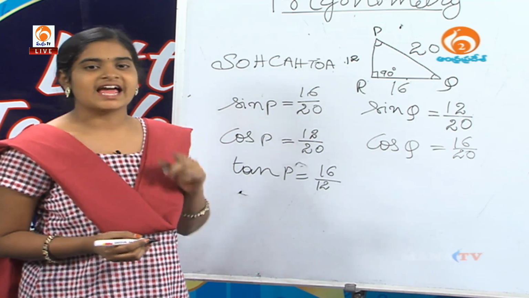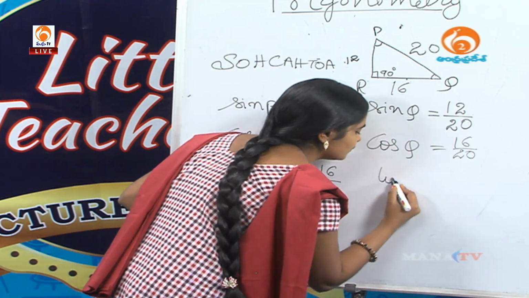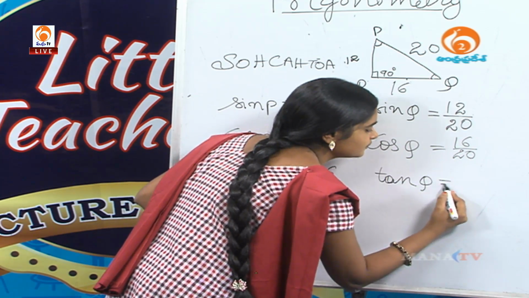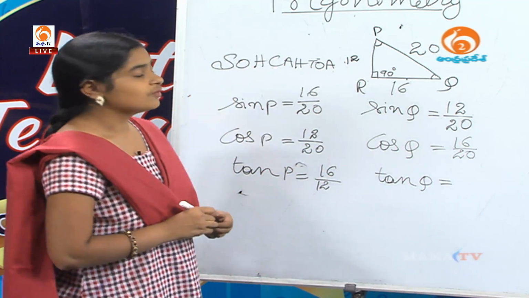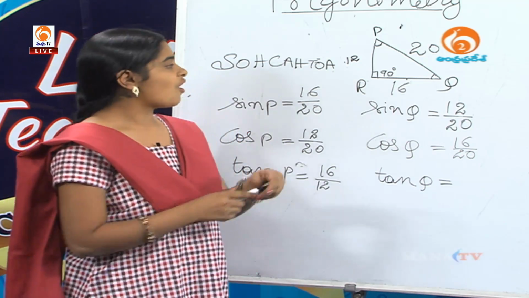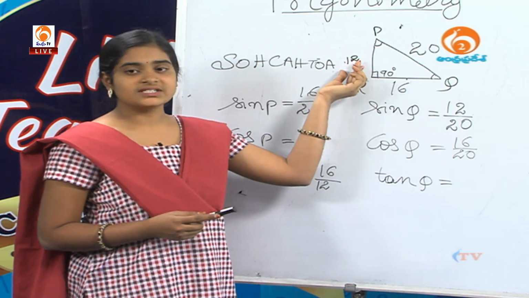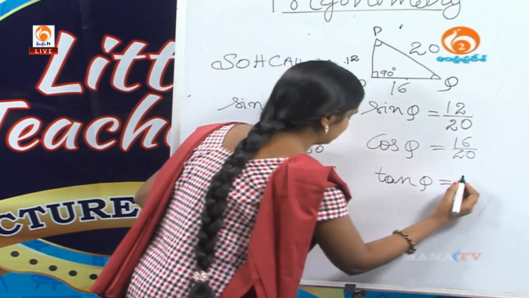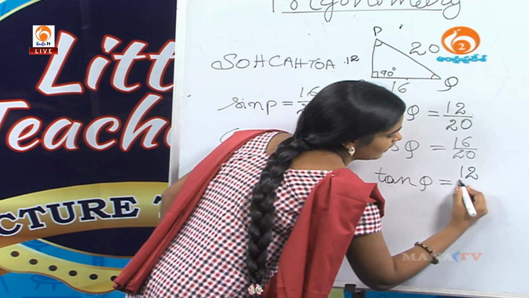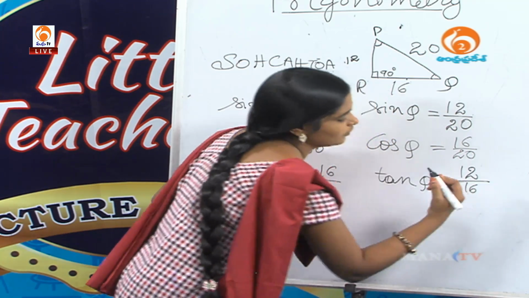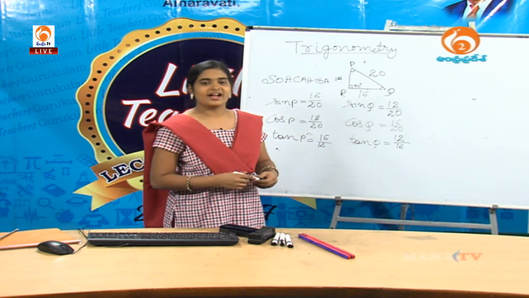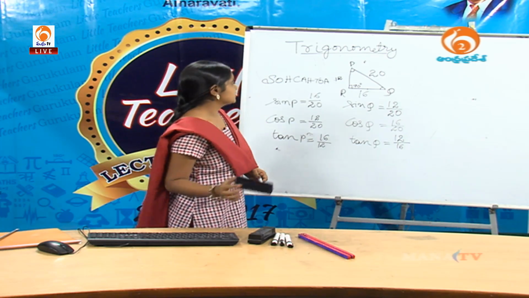Yes, it is tangent, tan Q equal to, what is the tan ratio? Opposite side over adjacent side, that is 12 by 16. Okay, do you understand the difference?